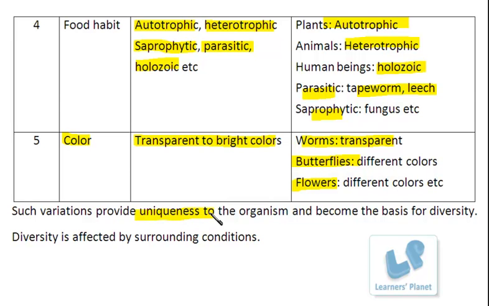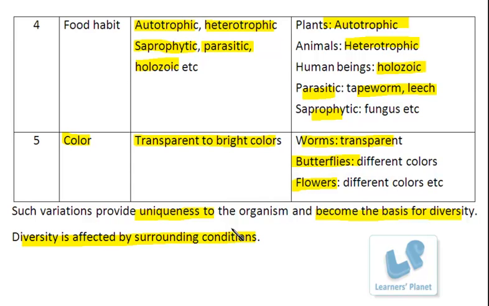And when this uniqueness comes among these organisms, it becomes the base for the diversity. Of course, this diversity is affected by the surrounding conditions, right? So this is what the concept of diversity means, and it can be with respect to different features.